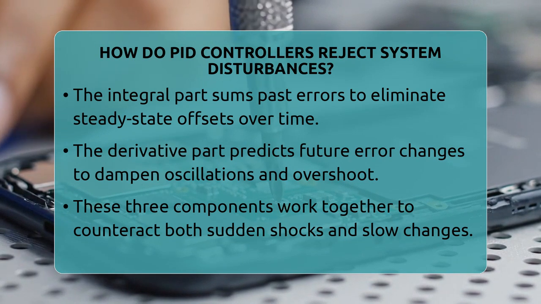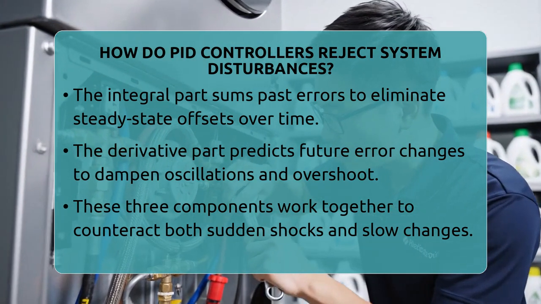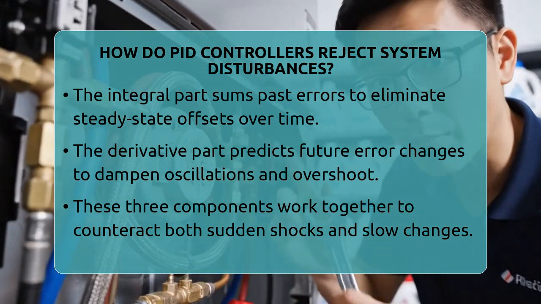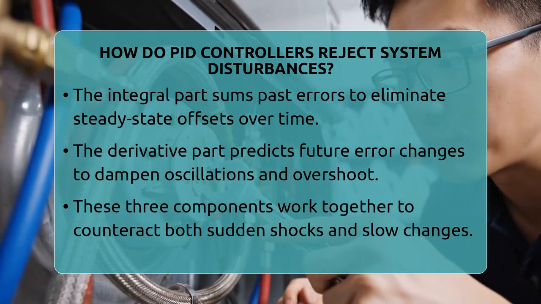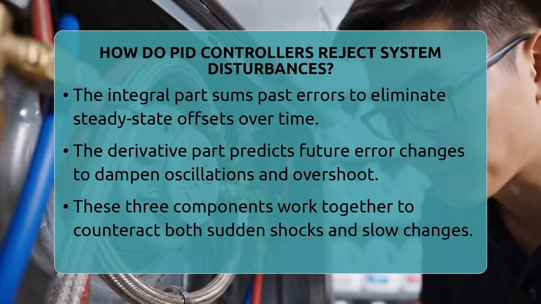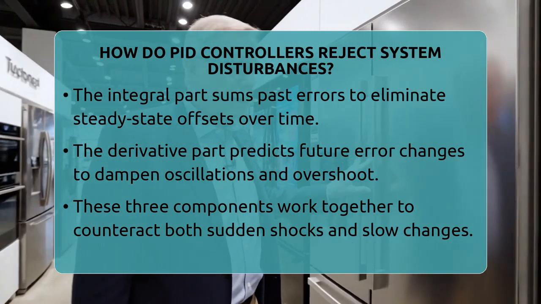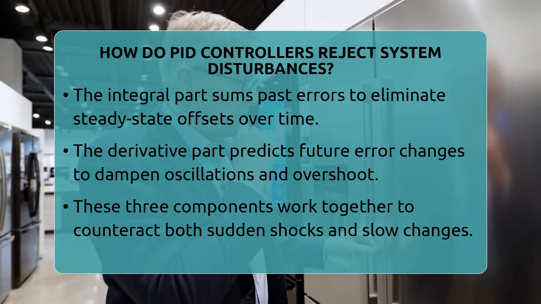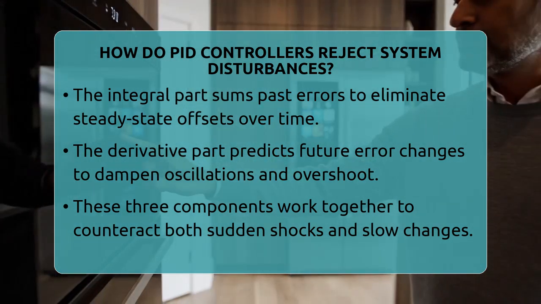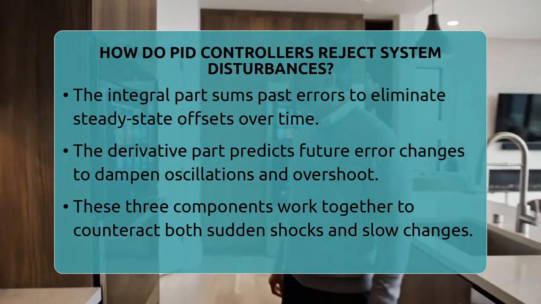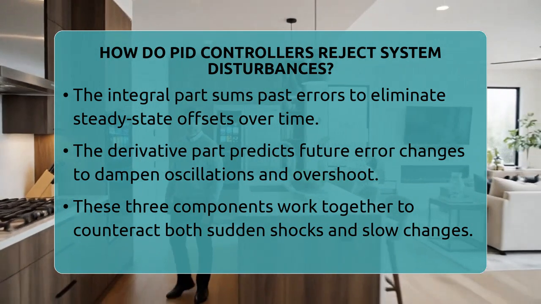The integral part looks at the history of errors, adding up past mistakes over time. If a disturbance causes a steady error, like a motor running slower because of a heavier load, the integral term gradually increases the control signal until the error is eliminated. It helps the system settle at the right point without a constant offset.